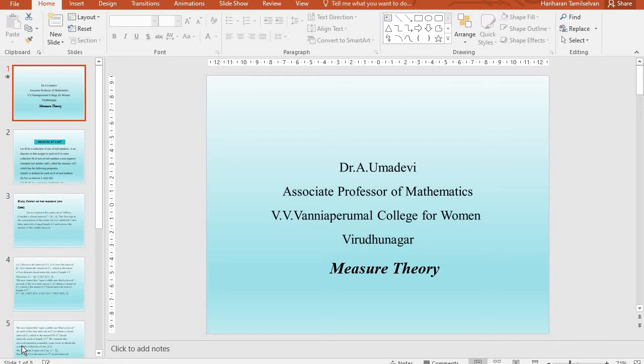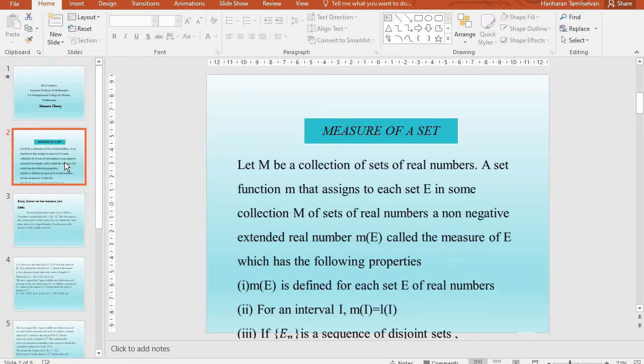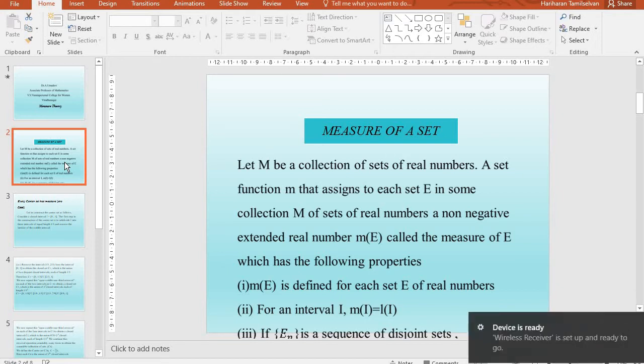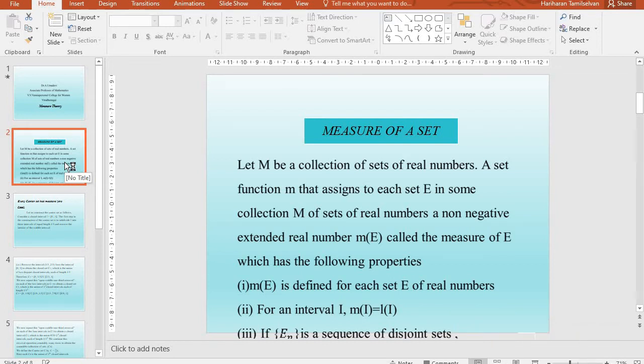First of all, let me tell you what a measure is. It is a non-negative extended real valued function defined on a collection of sets of real numbers. That is, let M be a set function that assigns to each set E in some collection of sets of real numbers a non-negative extended real number M of E, called the measure of E, which has the following properties.